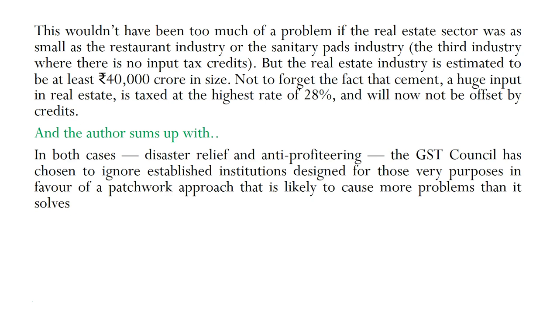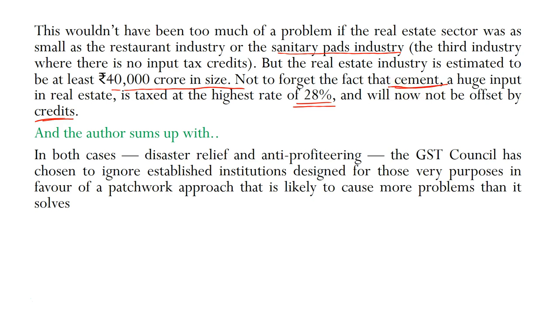This wouldn't have been too much of a problem if the real estate sector was as small as the restaurant industry, or even in fact the sanitary pads industry, the third industry where there is no input tax credit. But the real estate industry is estimated to be rupees 40,000 crore in size. Not to forget that cement, a huge input to the real estate sector, is taxed at a higher rate of 28% and will now not be offset by credit, and this particular decision would actually hamper the cement industry because they would not be able to get the credits.